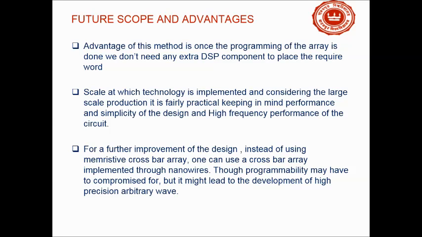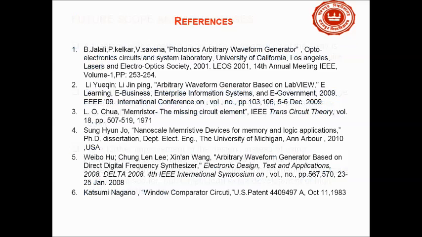Now, its future scope and advantages are as follows. One advantage of this method is that the programming of the array is totally independent of the clock pulse. There is no DSP component used. Secondly, considering the scale at which the technology is implemented and large scale production, it is fairly practical, keeping in mind performance, simplicity of the design, and high performance of the circuit. As the design is very simple, it depends on the basic logic of the primary classes. Any type of waveform can be implemented using this logic, and further improvement of this design using nanowires will obviously give a high precision arbitrary wave.